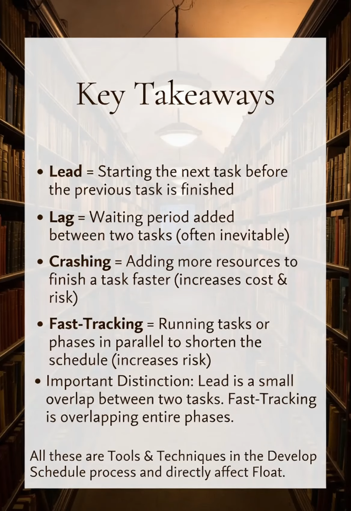Lead is when you start the next task before the previous task is fully finished. Lag is a waiting period added between two tasks, and in many cases, it's inevitable. Crashing means adding more resources to finish a task faster. It increases cost and can increase risk. Fast tracking means running tasks or phases in parallel that were originally planned in sequence. It increases risk. Important distinction. A lead is a small overlap between two tasks. Fast tracking is a bigger decision to overlap entire phases. All of these are tools and techniques in the develop schedule process, and they all directly affect how much float you have in your schedule.